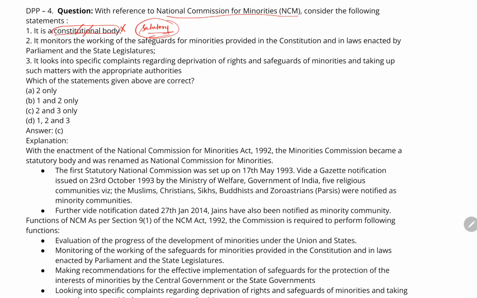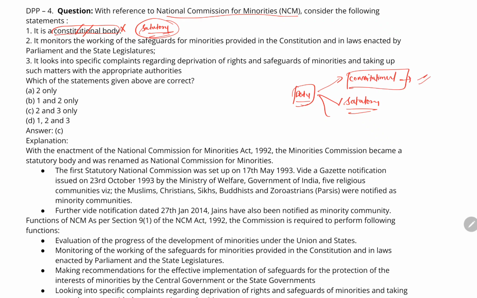Now from here you need to understand that to form a body, there are mainly three provisions. The first is that the body could be a constitutional body. Second, it could be a statutory body. Constitutional body means the body is mentioned in the constitution.